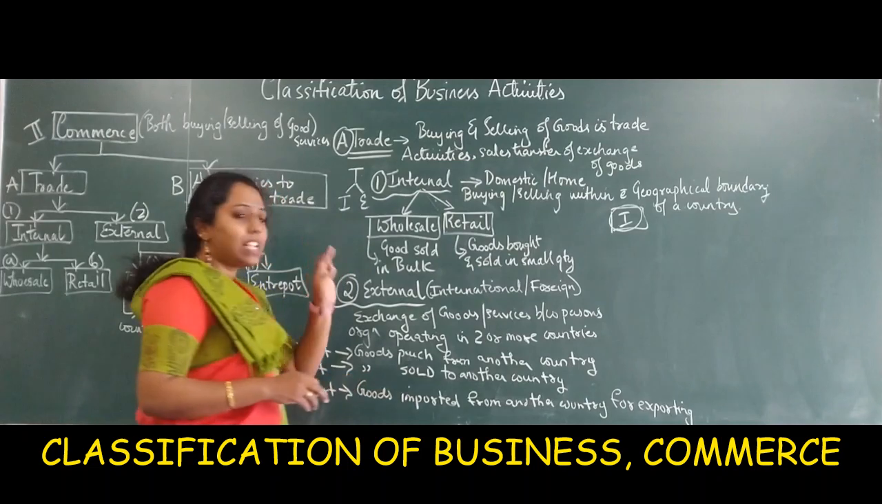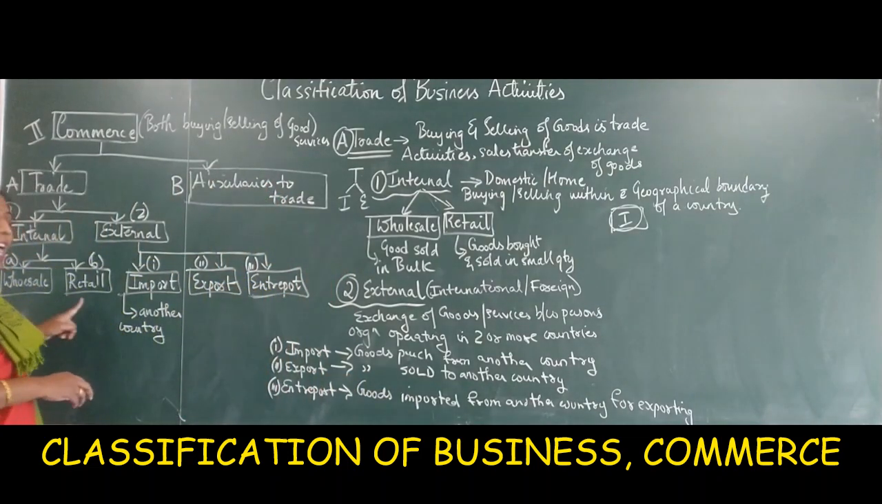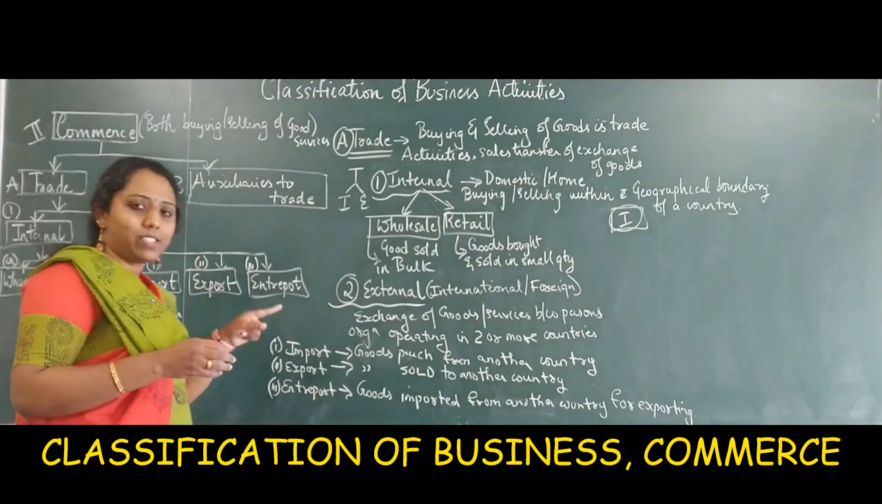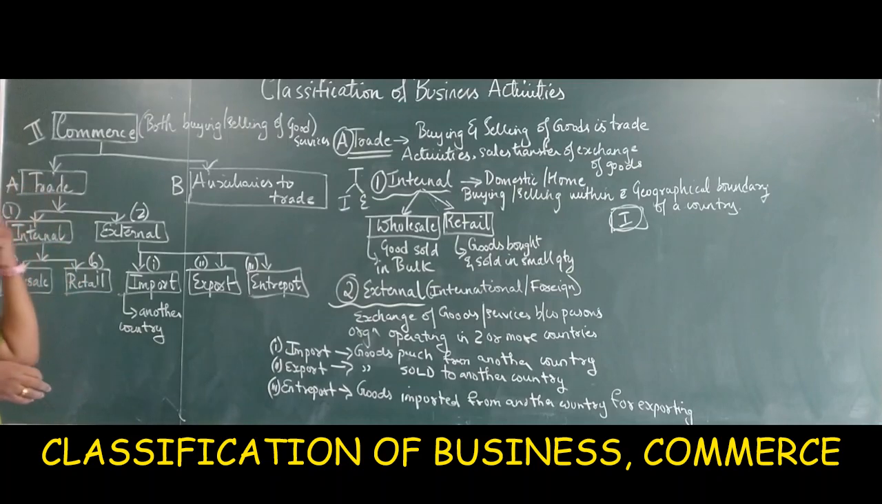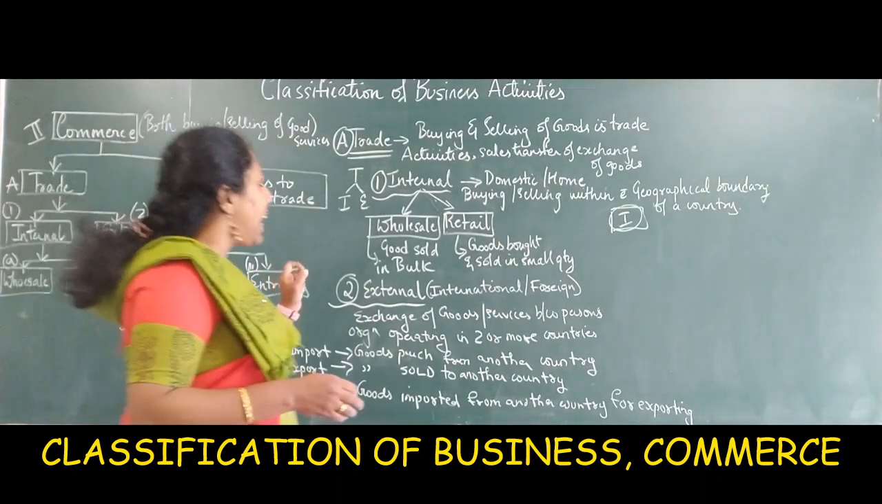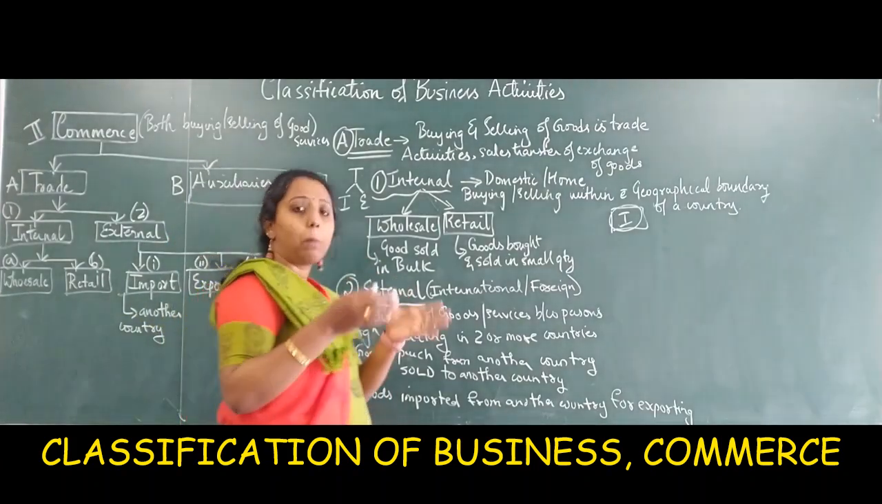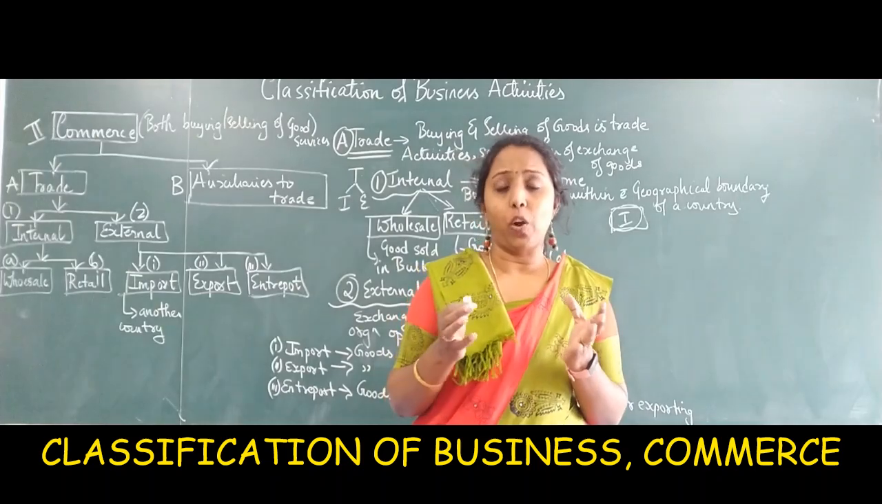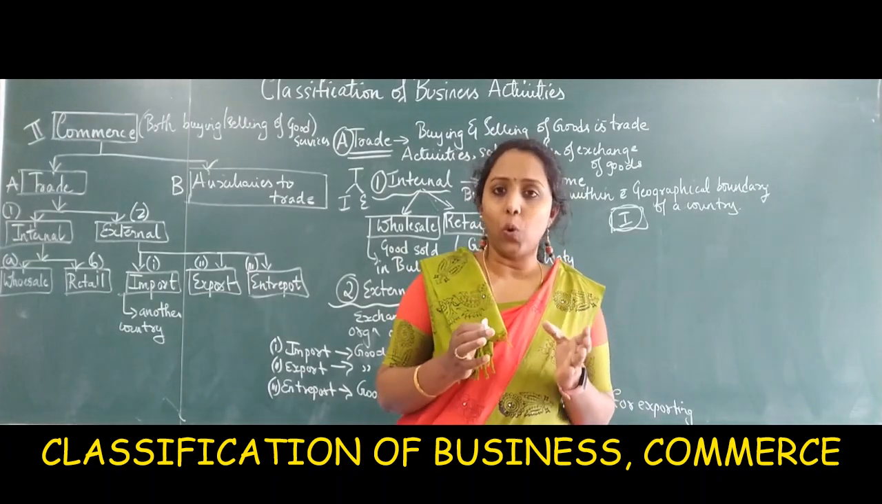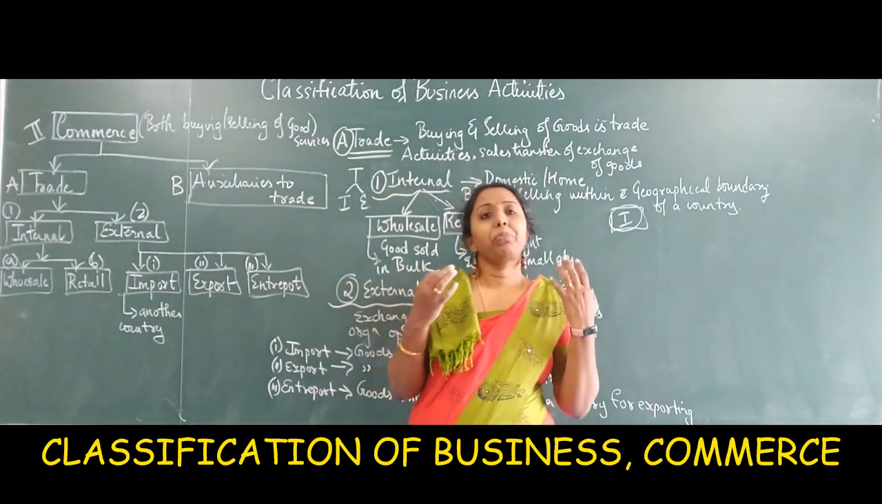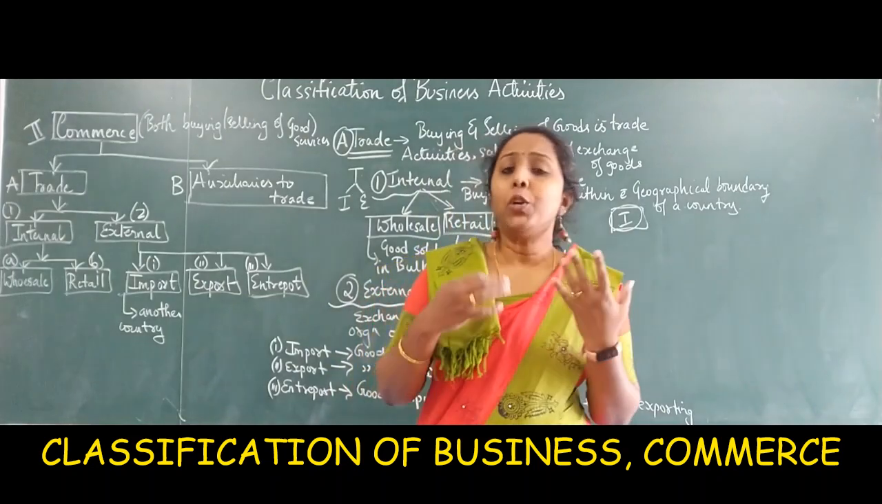This internal trade is further divided into wholesale and retail. Again, trade is divided into internal and external. The internal trade is further divided into wholesale trade and retail trade. So, what is the meaning of wholesale trade? The goods which you buy and sell in large or bulk quantity is called wholesale. For example, I am a manufacturer manufacturing cement. I am selling these cement bags to a wholesaler.